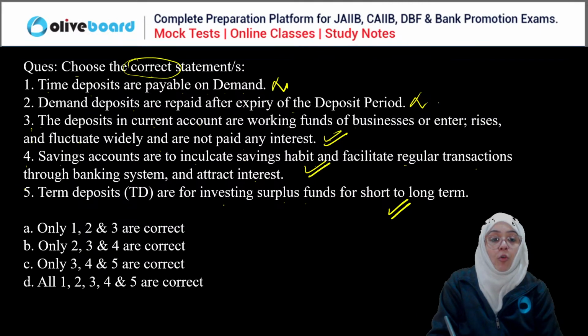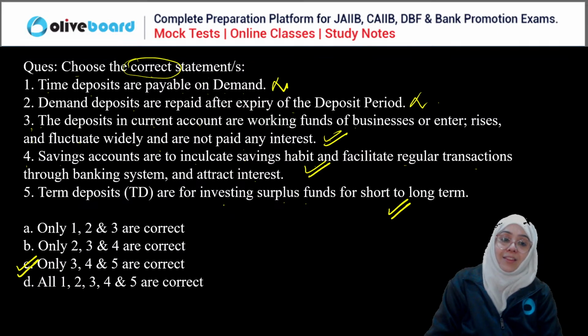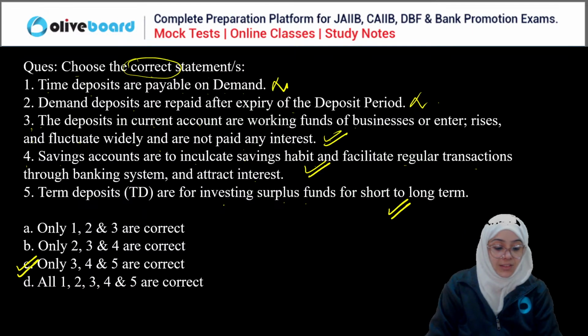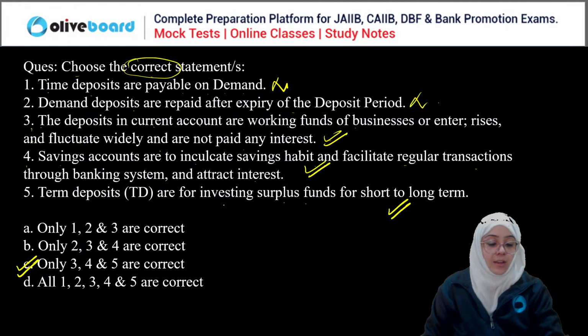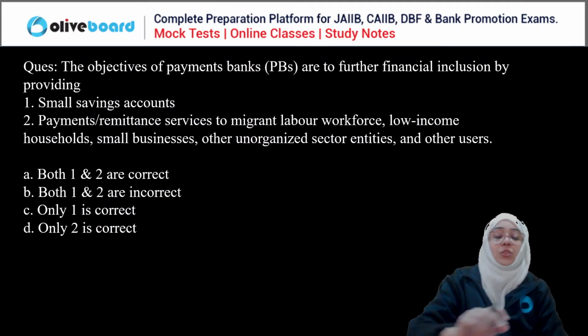Right. So 3, 4, and 5 are correct. First and second are incorrect statements. So C is the correct answer. Everyone is correct here. Gopal, Krishna, Hema, everyone is correct here, right? Correct answer. True. Now, next question.